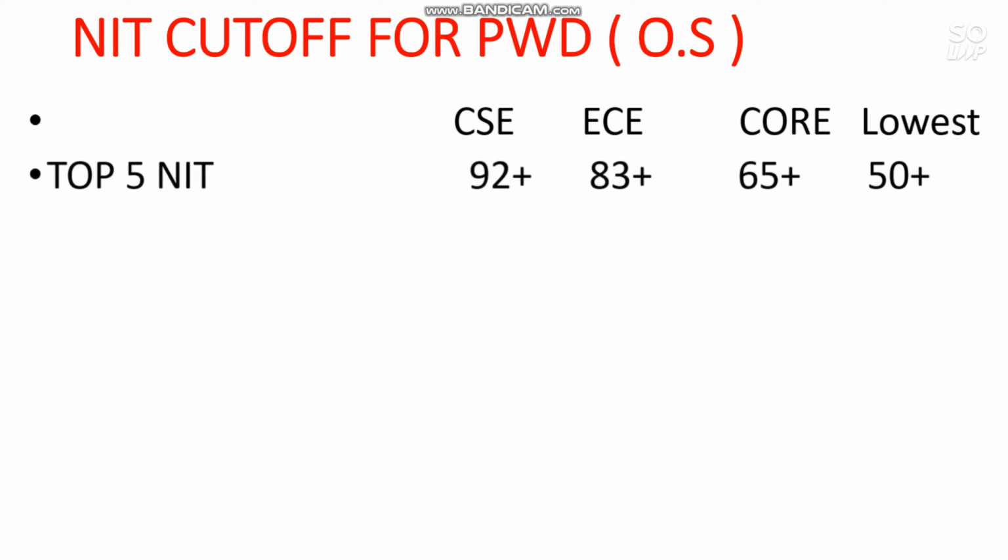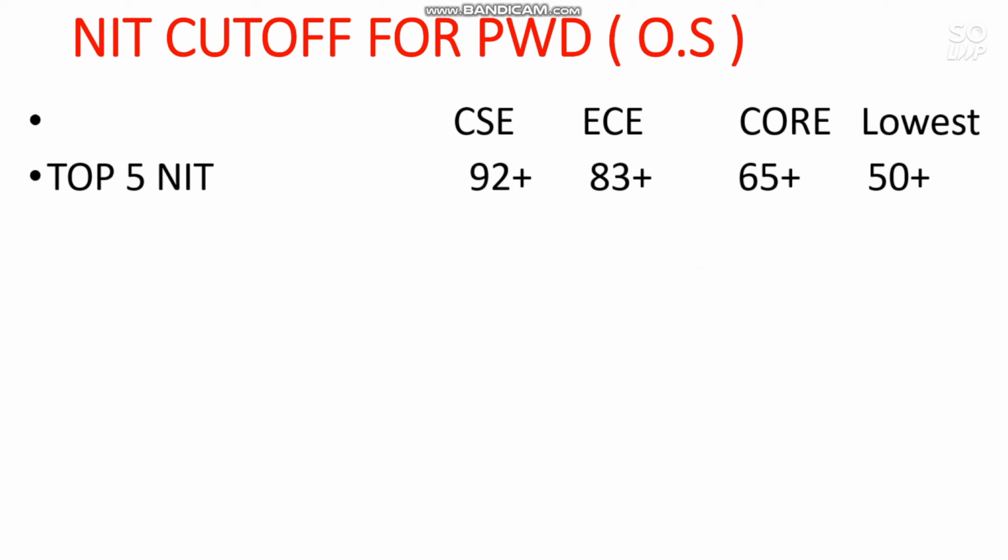I am discussing here CS, EC, core branch and the lowest possible branch in a particular NIT. So here is the top 5 NIT cutoff. For CS you need to score 92 plus percentile, that is for other state students.